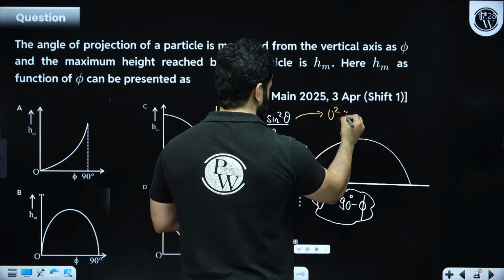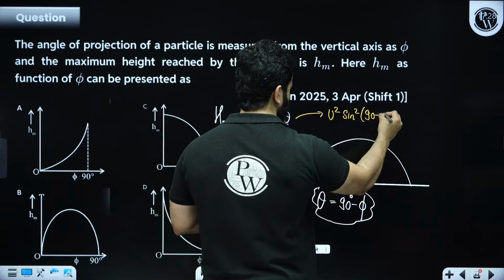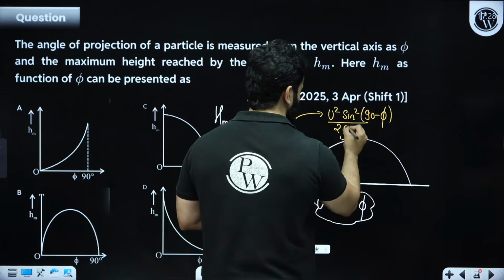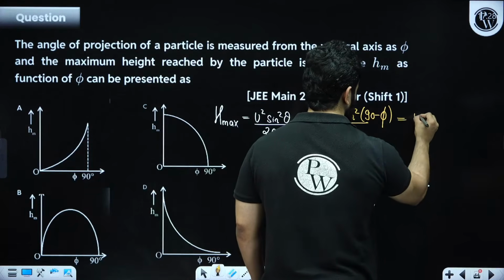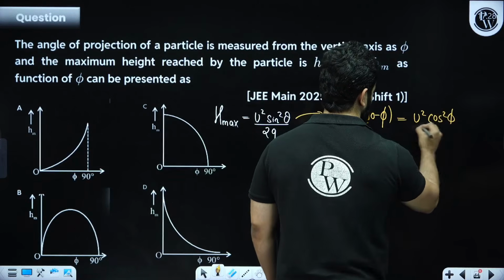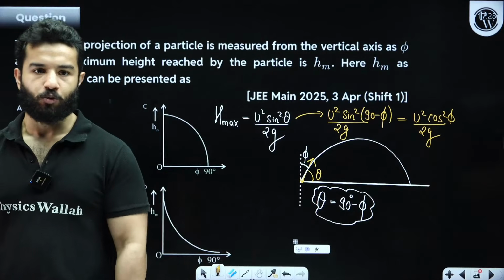U square sine square, instead of theta I'm going to write 90 minus phi, divided by 2g. My dear friends, this can actually be written as u square cos square phi divided by 2g.